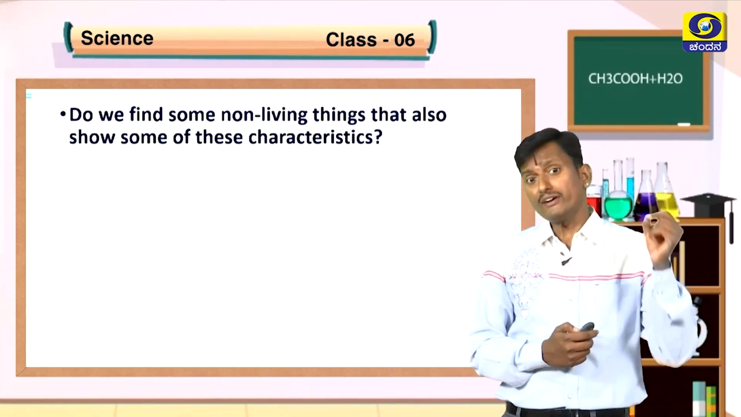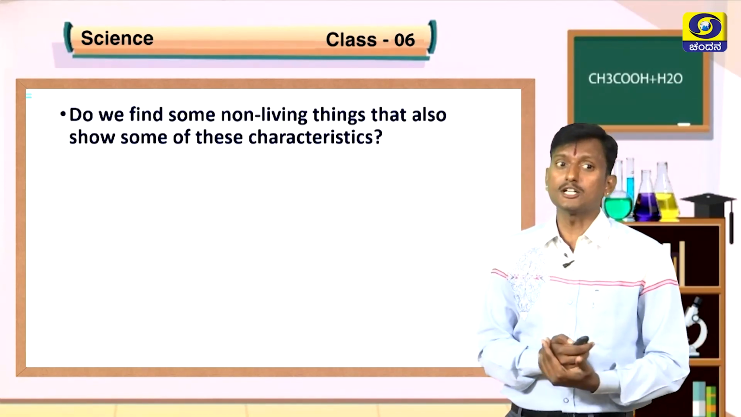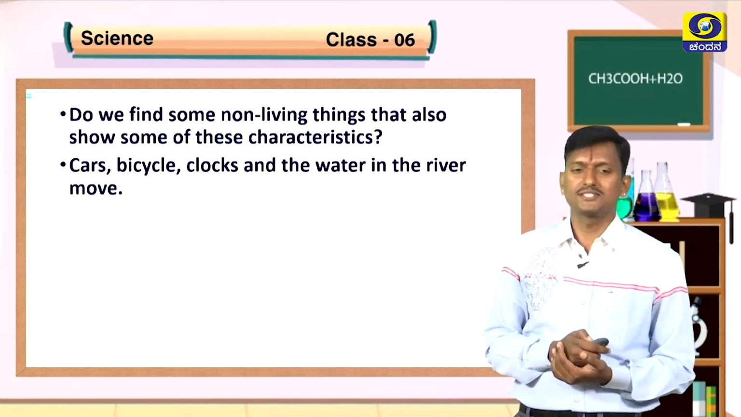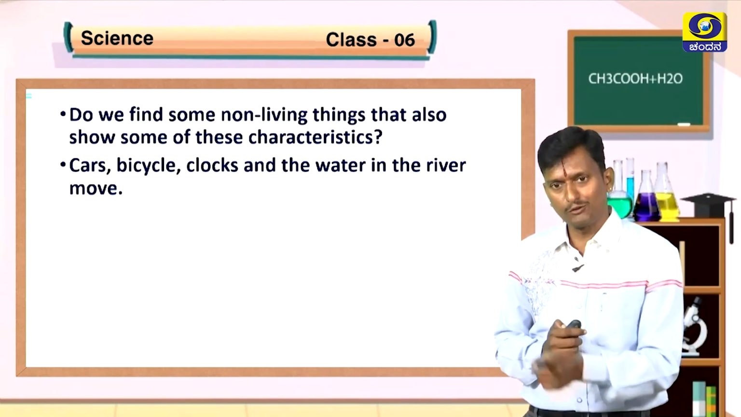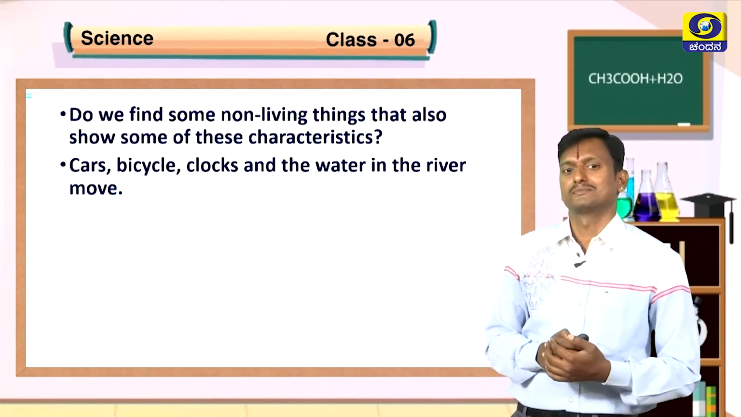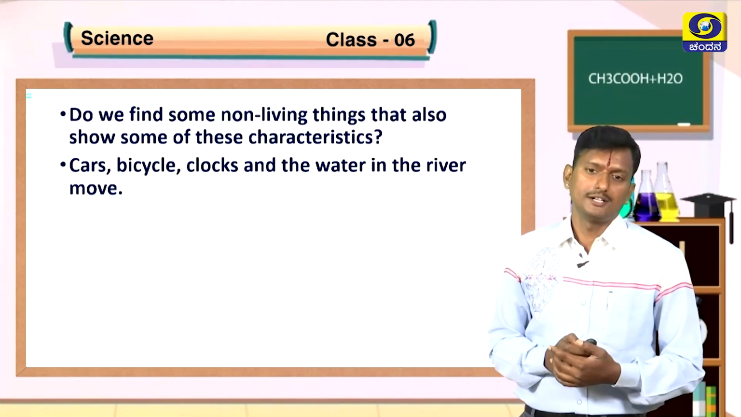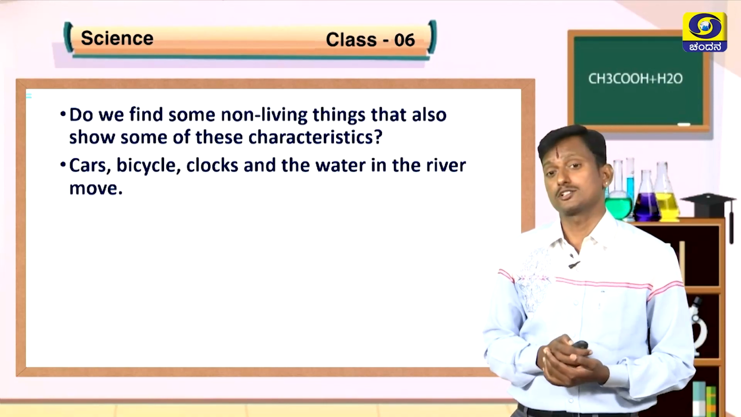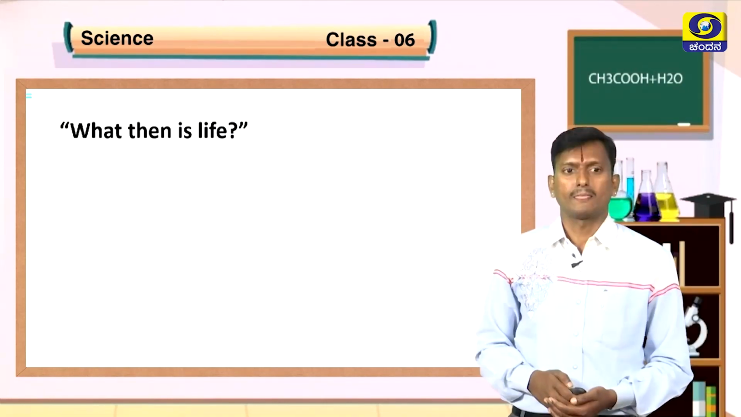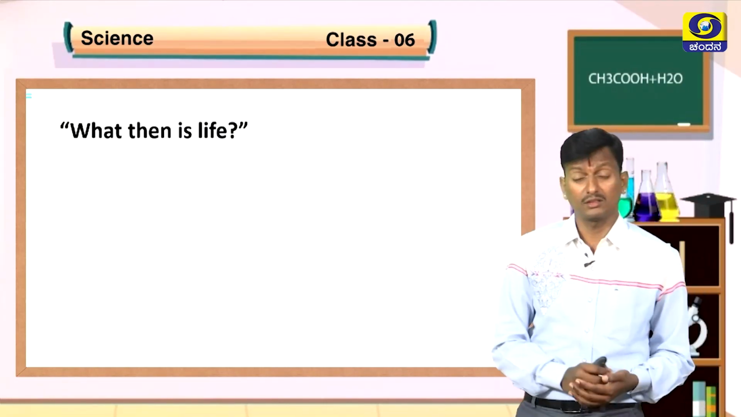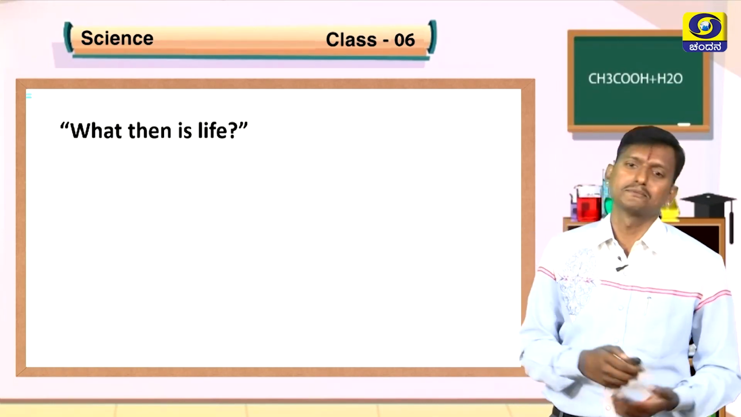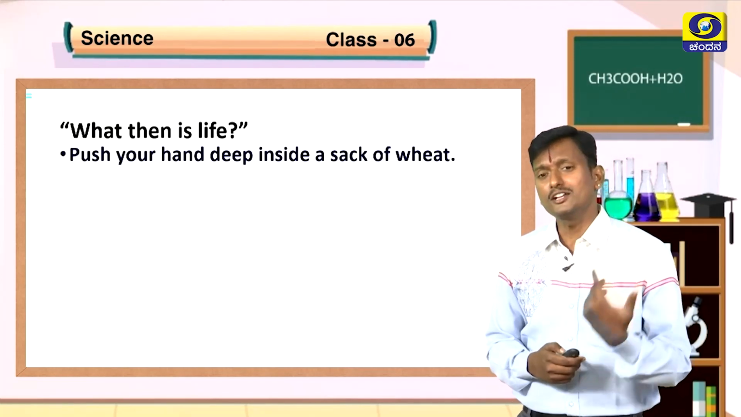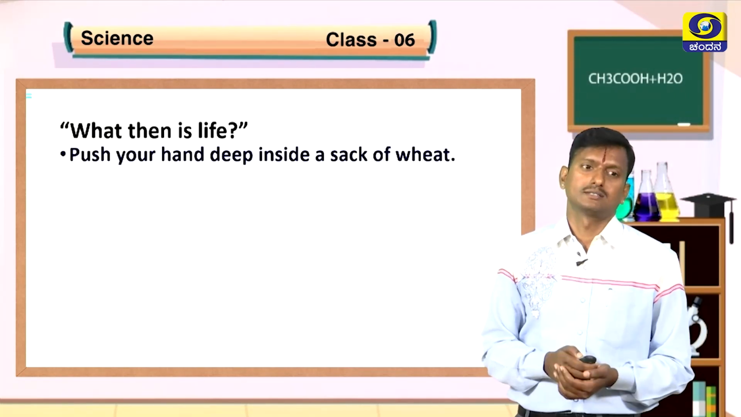Now, do you find some non-living things that also show these characteristics? Cars, bicycles, clocks also. Clocks are moving, showing time. But I already told you they are non-living things because they do not show all the characteristics shown by living things. Students, what is life? It's a very small word, but not easy to predict.